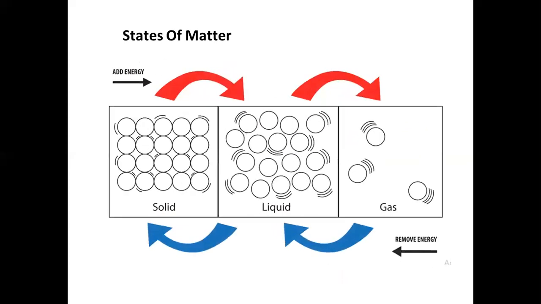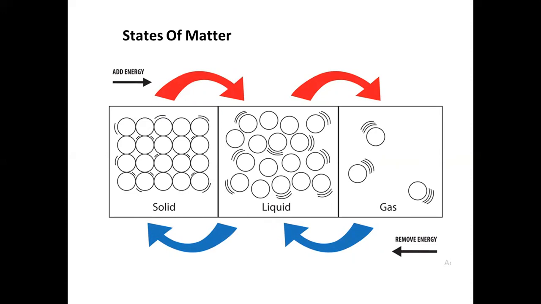Now for the states of matter, as energy is added, the motion of molecules increases and begins to overcome the attraction that molecules have for one another. If enough energy is added, the solid melts to liquid and liquid evaporates to gas.